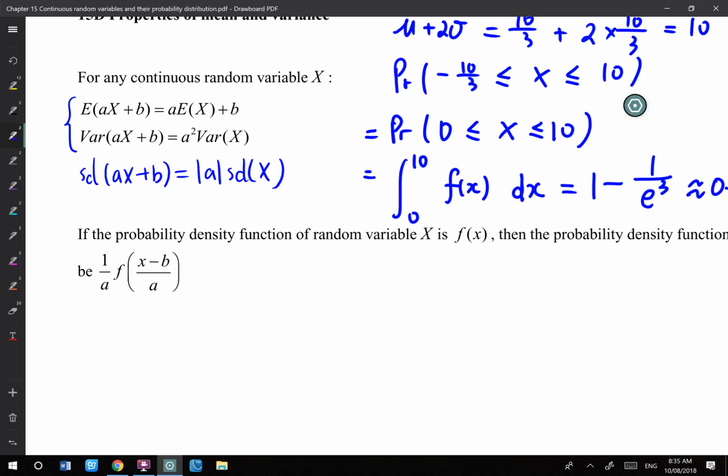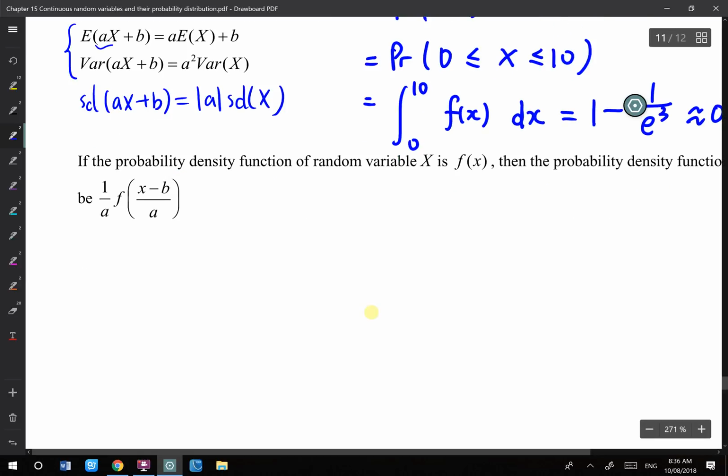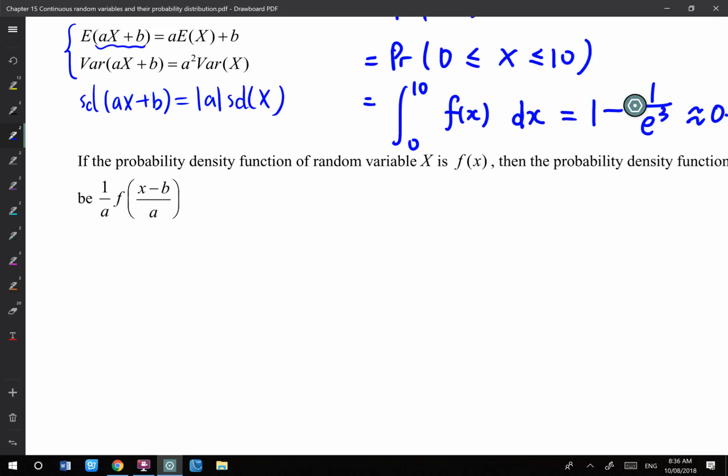But today we're not only going to talk about the mean, the variance, and the standard deviation for the new random variable. Instead, I also want to talk about what the new distribution is for the new random variable. Take, for example, the expected value of ax plus b. So ax plus b is my new random variable.